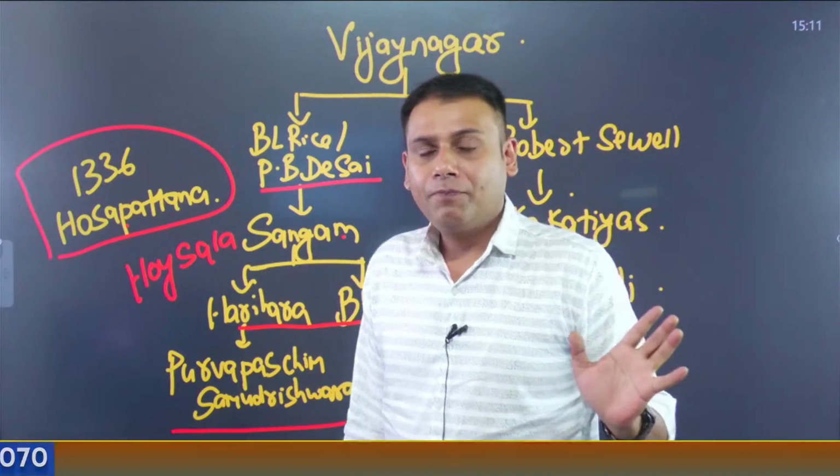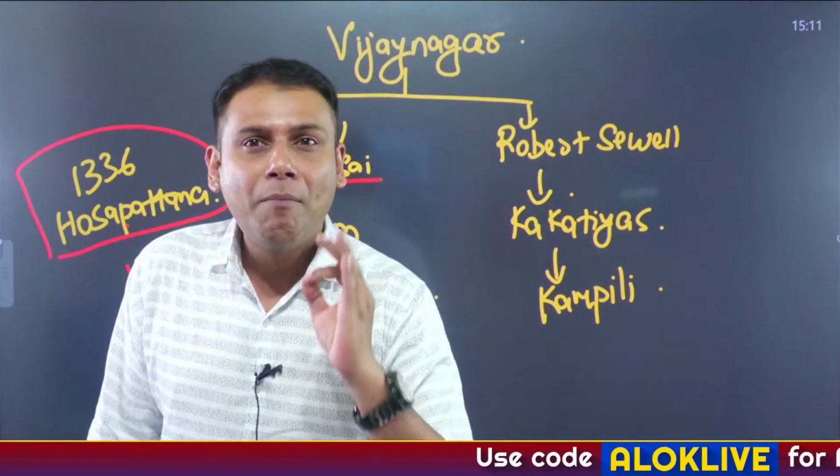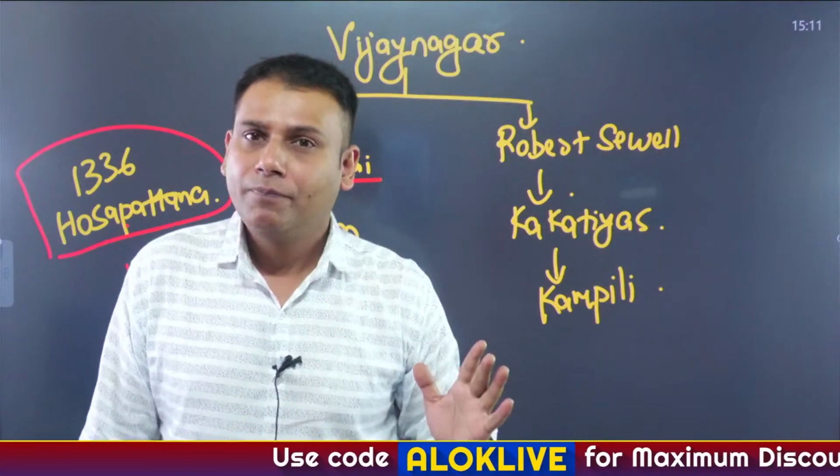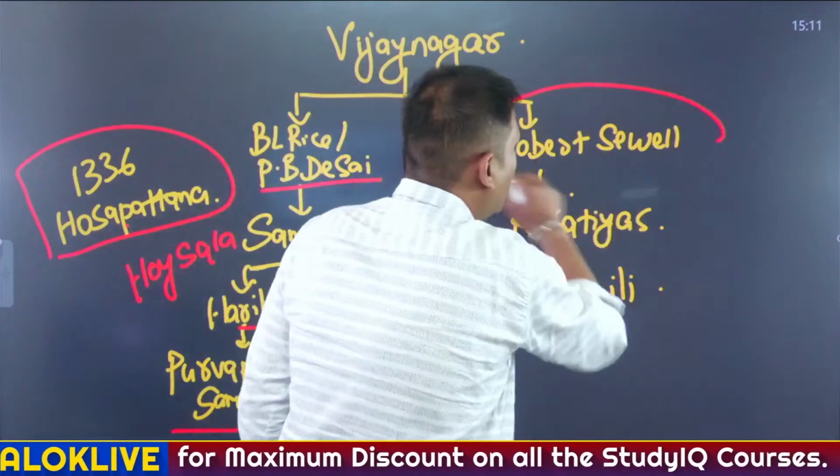That was one theory. Another important theory comes from a book, Forgotten Empire of Vijayanagar, which was written by Robert Sewell.